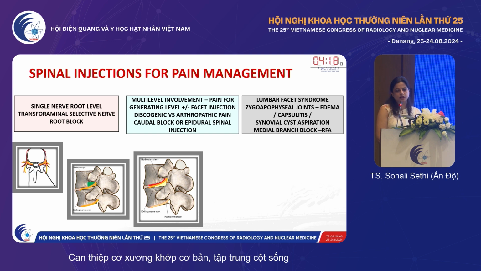Usually in a younger patient, you can delineate a particular dermatome which is involved and point out a particular spinal level which needs to be injected. However, it is a little complicated in elderly patients where there might be multi-level involvement, and then a caudal block or epidural spinal anesthesia can be considered.